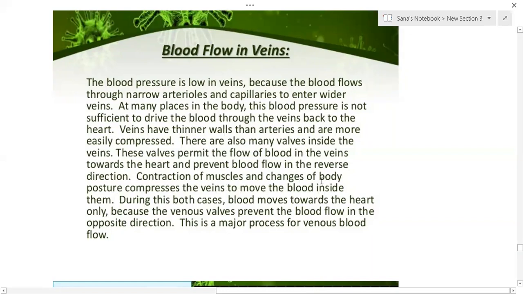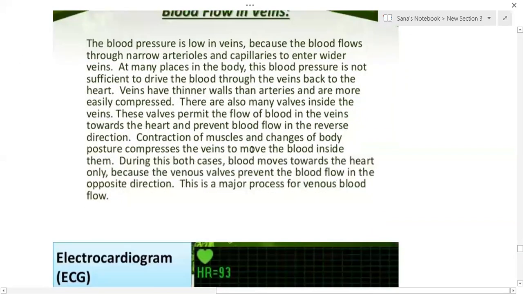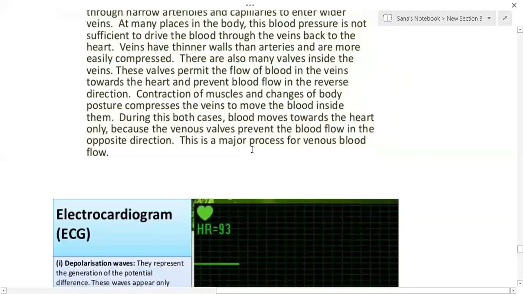Contraction of the muscle and changes of the body posture compress the veins to move the blood inside them. In both cases, blood moves towards the heart only because of the venous valves, which prevent blood flow in the opposite direction. This is a major process for venous blood flow.